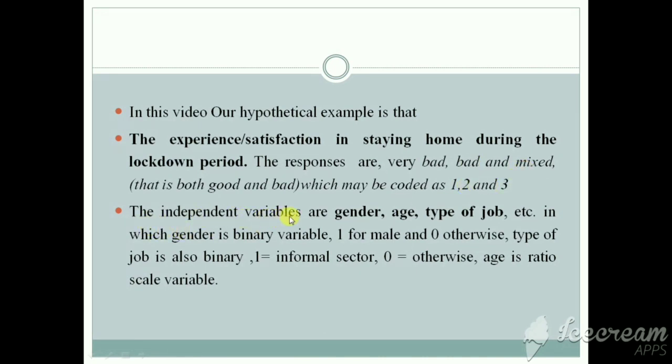The independent variables are gender, age, type of job, etc. Gender is binary, 1 for male and 0 otherwise. Type of job is also binary, 1 if the respondent is in the informal sector and 0 otherwise. Age is a ratio scale variable.